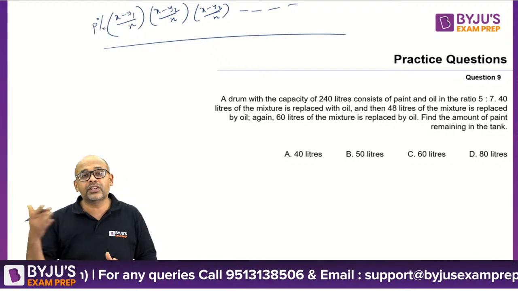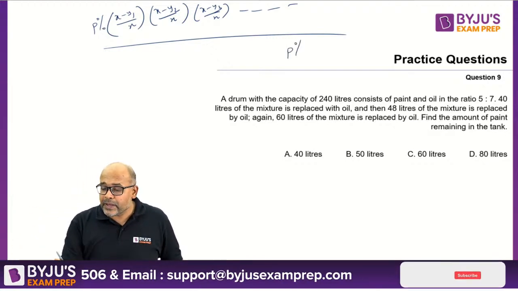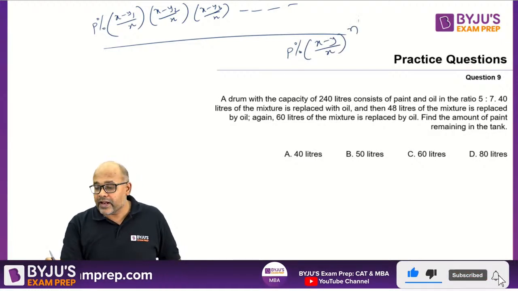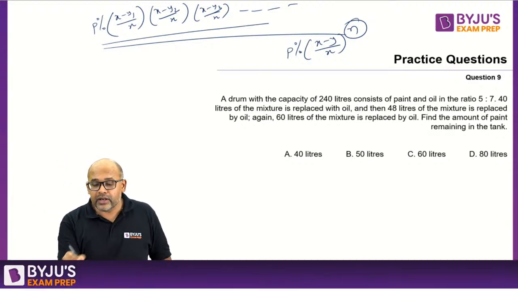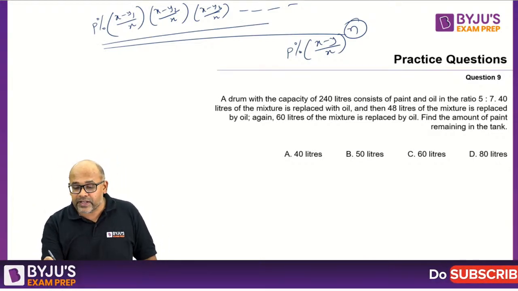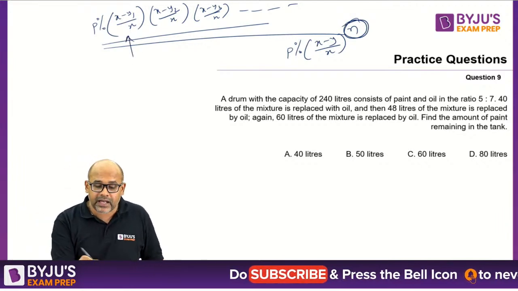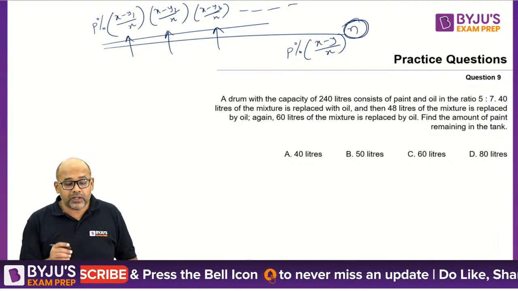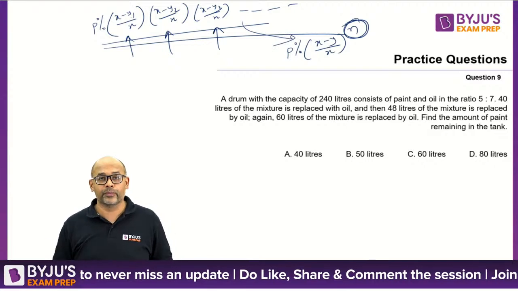Basically, it's the extension of the replacement formula, where instead of having p% into (x minus y by x) whole power n, where n is how many times you're doing it, here you will expand it. Instead of a single n, you are saying that it is happening 3 times, but each time a different number is going out and coming in. That is the logic. Because if all these y1, y2, y3 are the same, the formula becomes what we know.